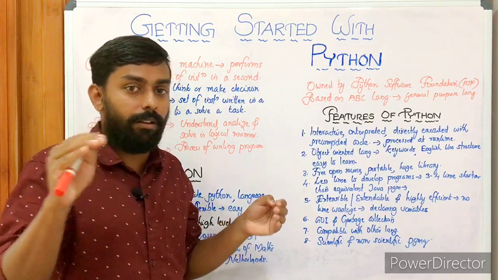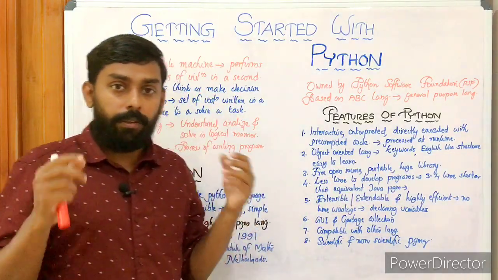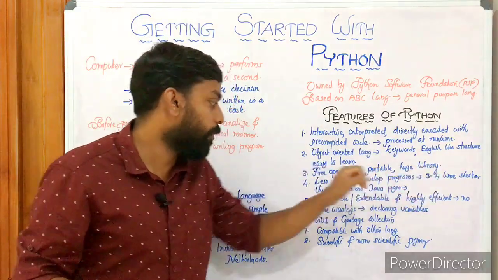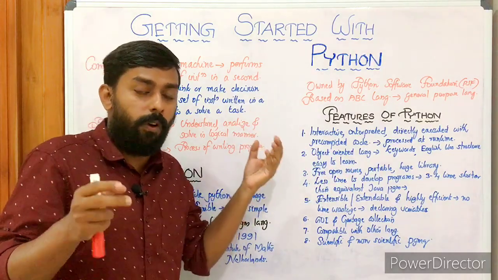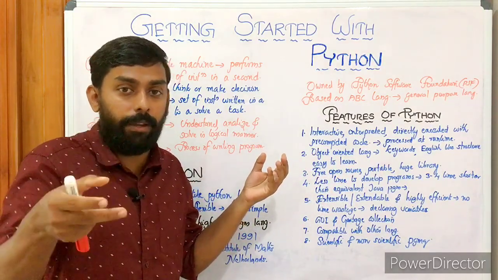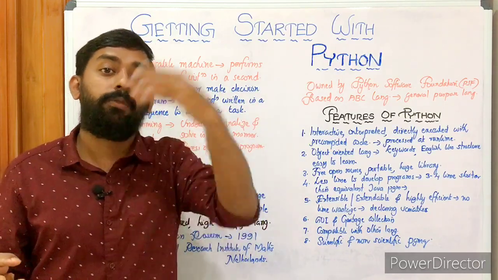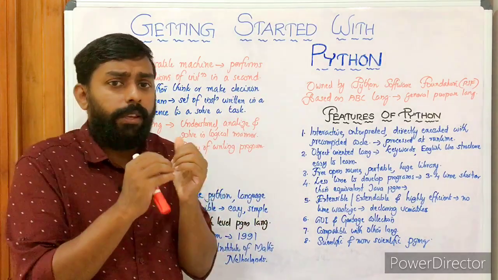Then less time to develop programs. Python takes less time to develop programs, almost 3 to 4 times shorter than equivalent Java programs. What makes it very fast to develop? Because so many things are already available, you don't have to define them again, so we can develop faster.